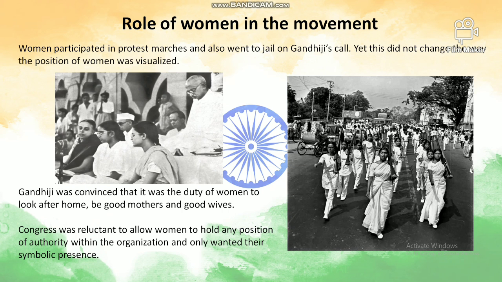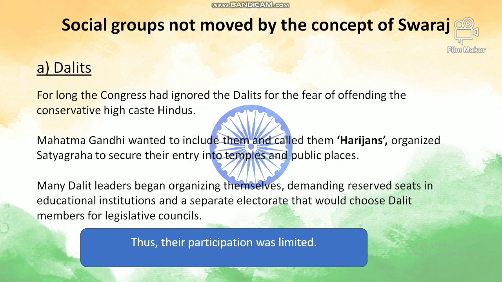Now, the role of women in this movement. Women participated in protest marches and also went to jail on Gandhiji's call. Yet, this did not change the way the position of women was visualized. Gandhiji was convinced that it was the duty of women to look after home, be good mothers and good wives. And Congress, every time, was reluctant to allow women to hold any position of authority within the organization and only wanted their symbolic presence. So women also were not very enthusiastic.